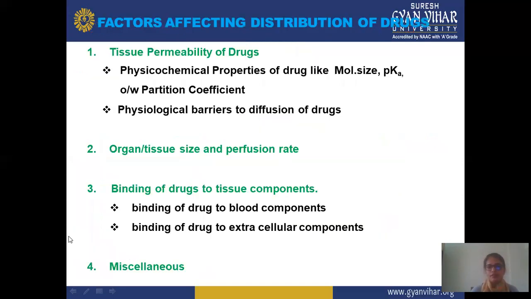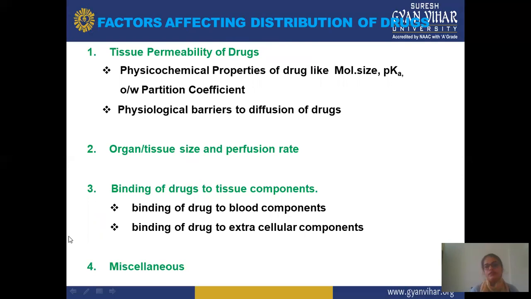Next are the factors affecting drug distribution. First is tissue permeability of the drug, which is further divided into two parts: the physicochemical properties of the drug, like molecular weight, molecular size, pKa, and partition coefficient, and second, the physiological barriers to diffusion of the drug. The second factor is organ tissue size and perfusion rate. Third is binding of the drug to tissue components, which is further divided into two parts: binding of the drug to blood components, and binding of the drug to extracellular components. And the fourth is miscellaneous factors.